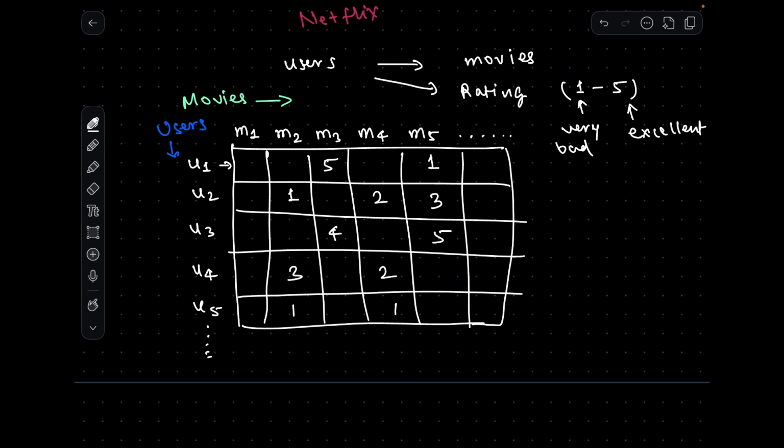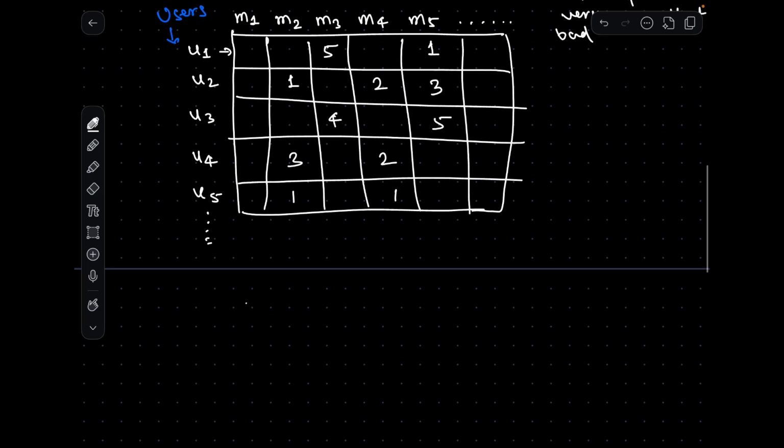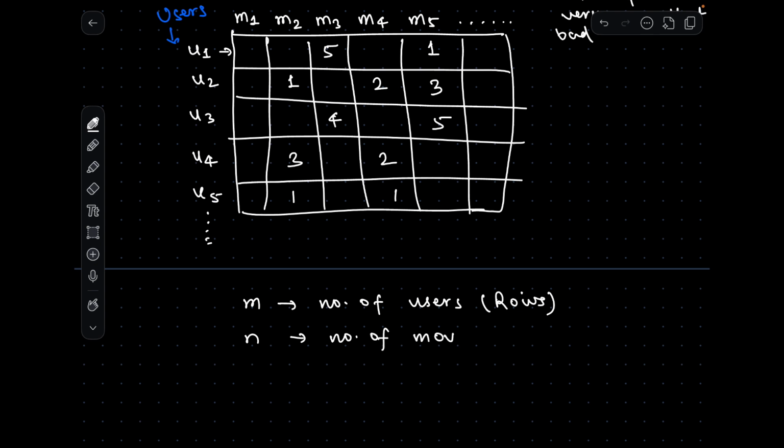So let's talk about this matrix. Let's say m is the number of rows here, instead of movies. So we can say m is the number of users, which is nothing but the rows of this matrix. And n is the number of movies, which is nothing but the number of columns in this matrix.